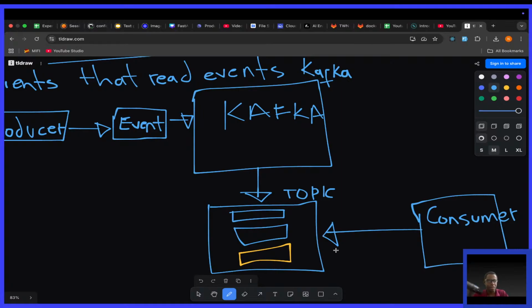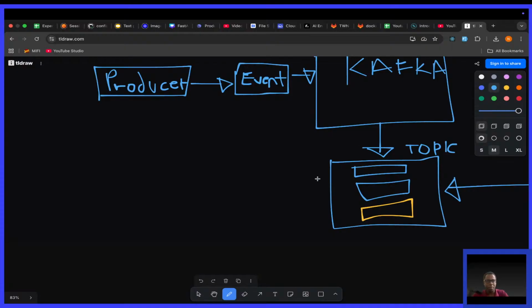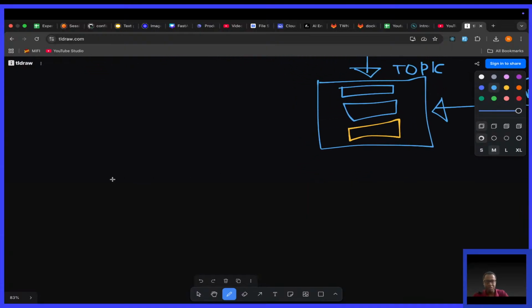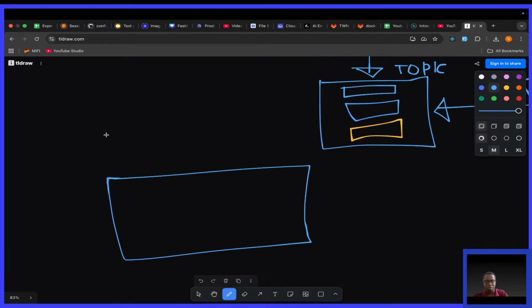And one thing you should know about Kafka is that you can have multiple producers and multiple consumers of the same event. Assume you had the topic with several events. I said you have multiple producers, so I'll use P for producers.